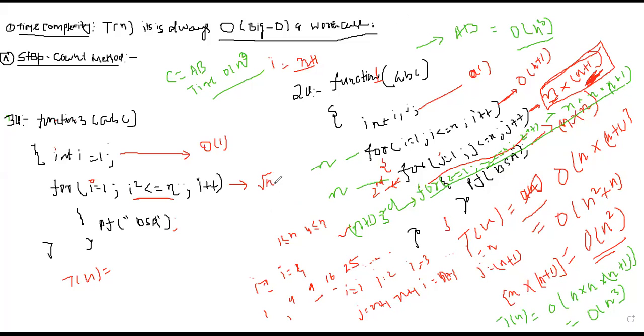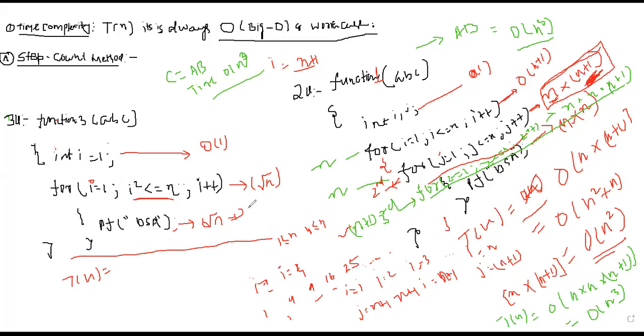It will run exactly root n times. Now how many times will this printf be done? It will be root n minus exactly 1.